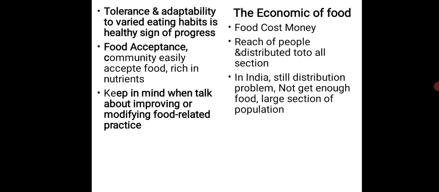varied eating habits is a healthy sign of progress. This is a golden sentence: tolerance and adaptability to varied eating habits make us tolerant and adaptable. So we must have different eating habits, not only roti and sabzi. You have to change your habit of eating. Even if someone cannot eat oats, they have to try to eat oats, and try different foods.